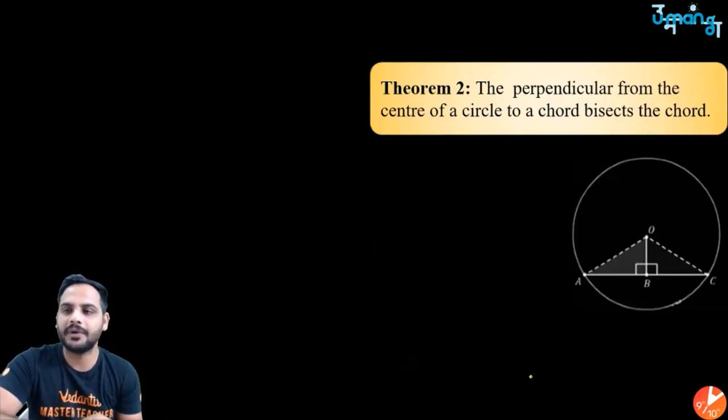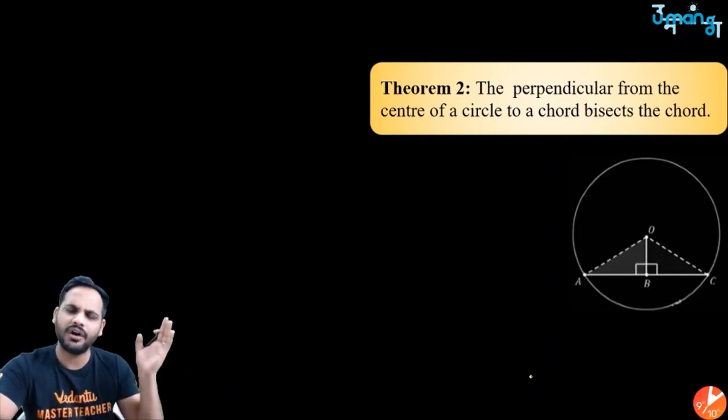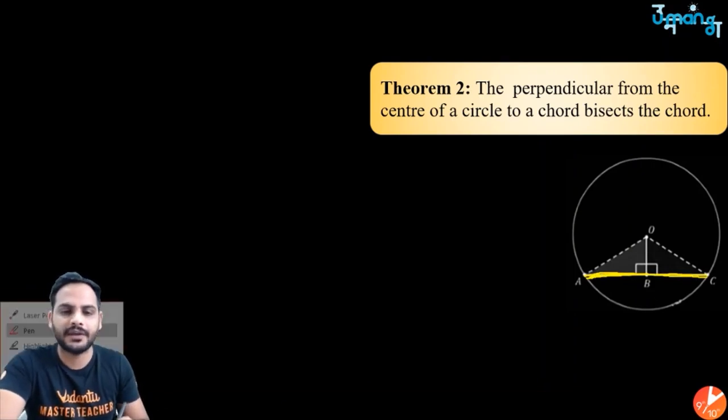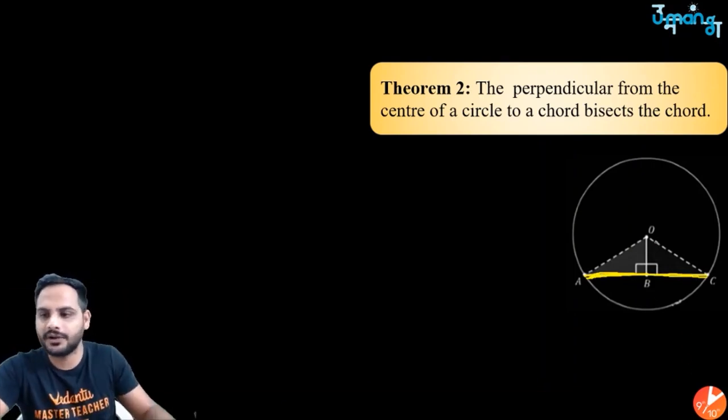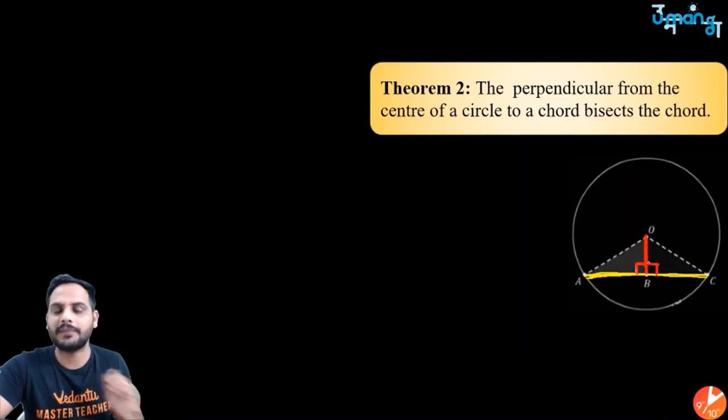Second is, the perpendicular from the center of a circle to a chord bisects the chord. That is, draw any chord in the circle you want. Let us say I have drawn a chord AC. On this chord, if I drop a perpendicular OB, this perpendicular will bisect the chord.